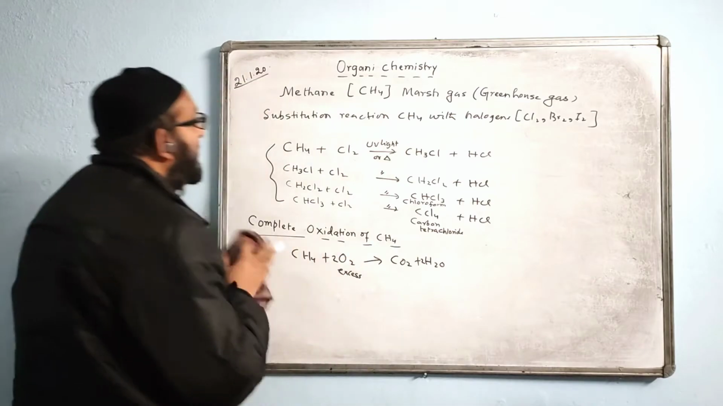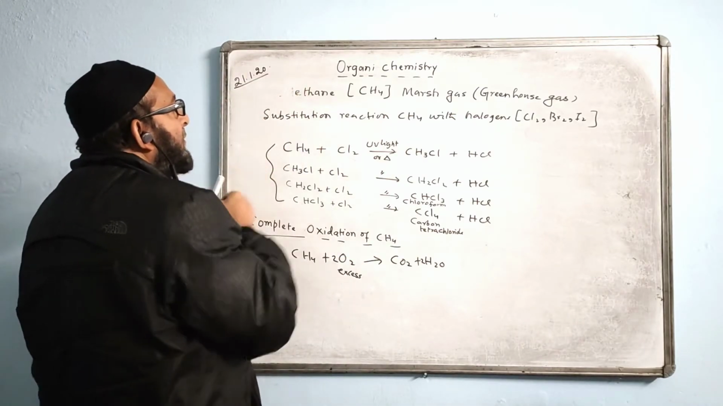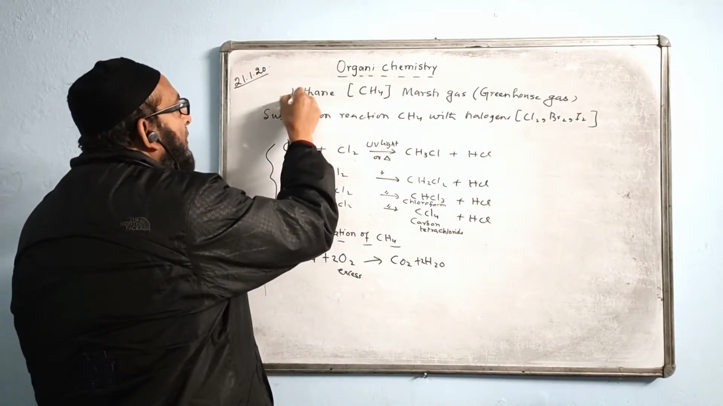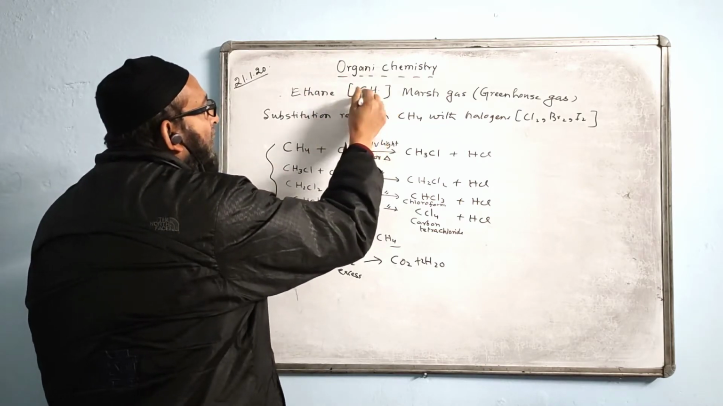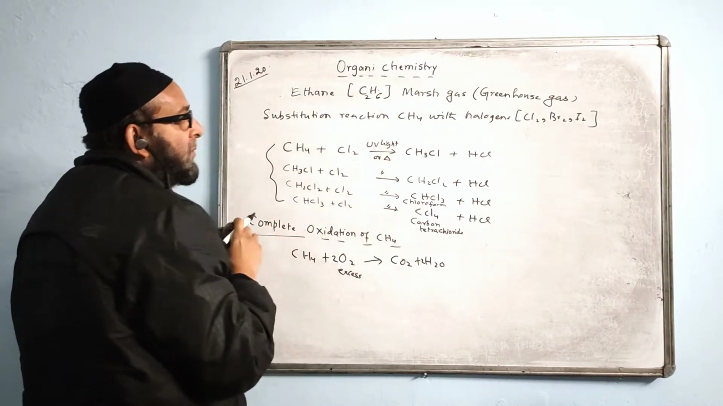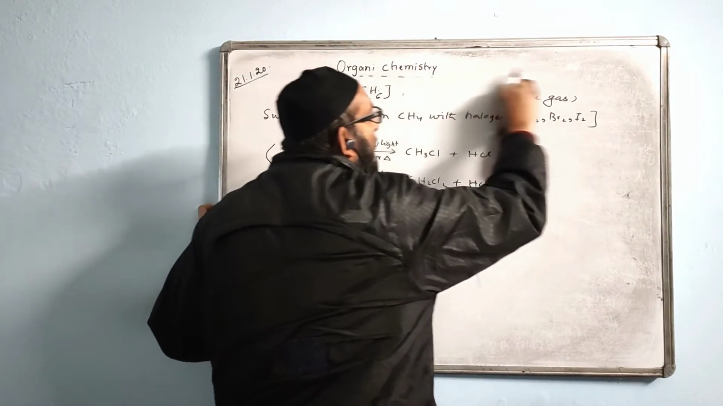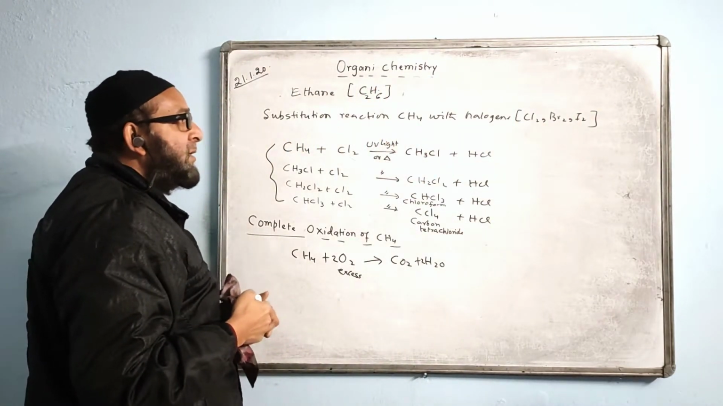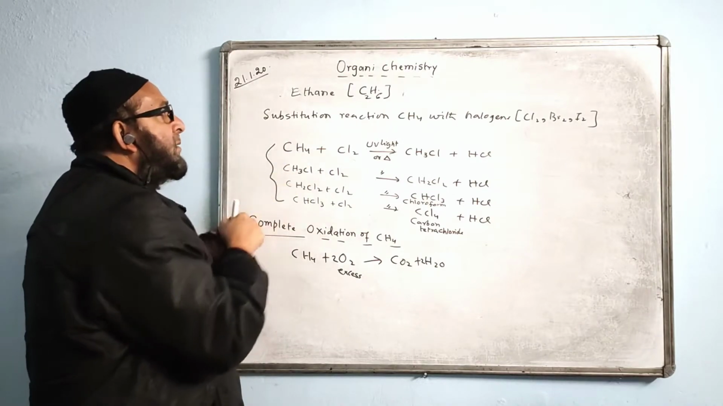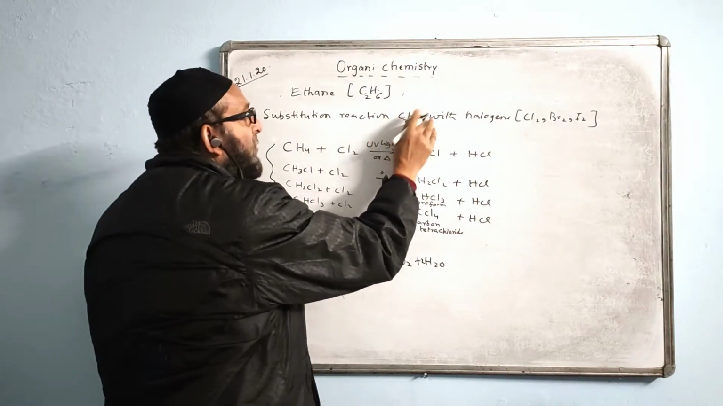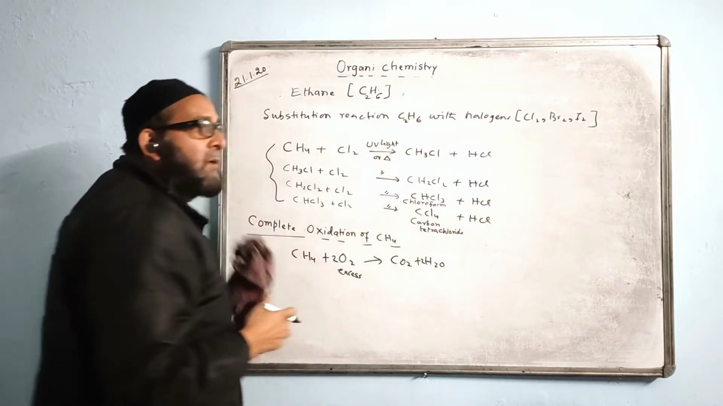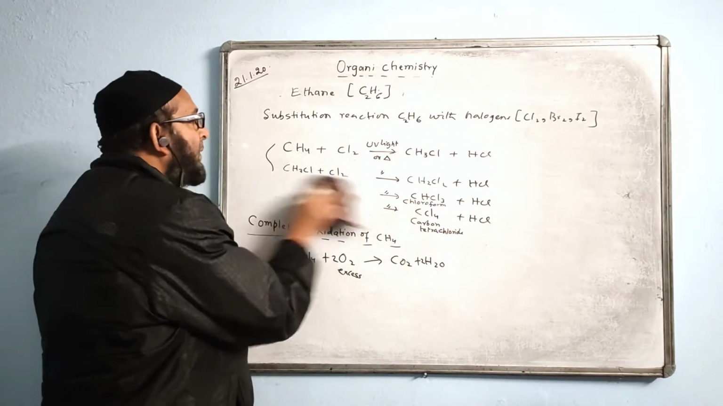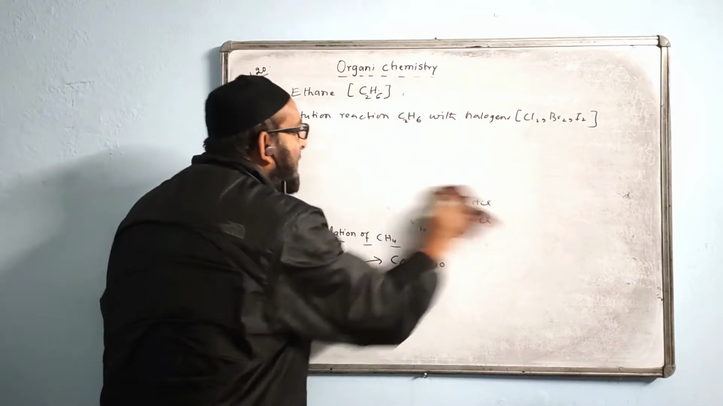Now I will be doing this one. The second one, ethane. The ethane formula, as you know, is C2H6. There is no common name for it. It is not called marsh gas and it is neither a greenhouse gas. It also has a substitution reaction with the hydrogens. All alkane members, that is saturated hydrocarbons, take part in substitution reactions only.